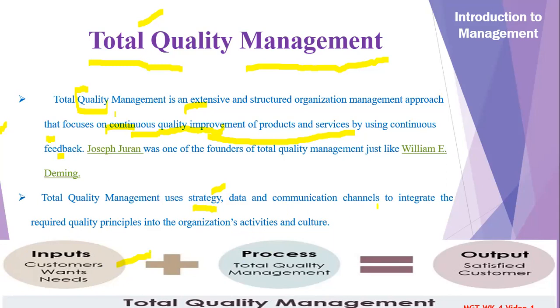Data and communication channels, students: the different communication channels you use, and the data that comes from credible sources that you gather. You have to integrate all these things to integrate the required quality principles into the organizational activities and culture, and then you can go for the overall productive output.